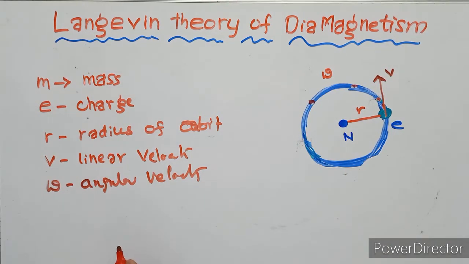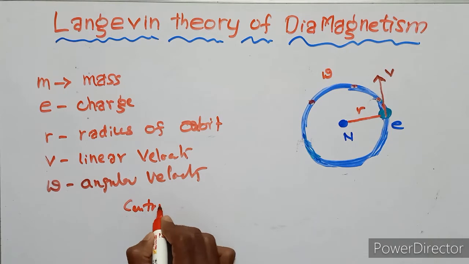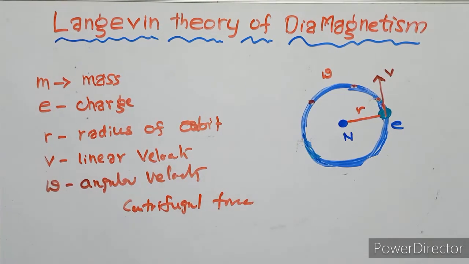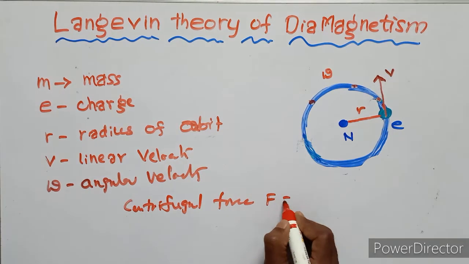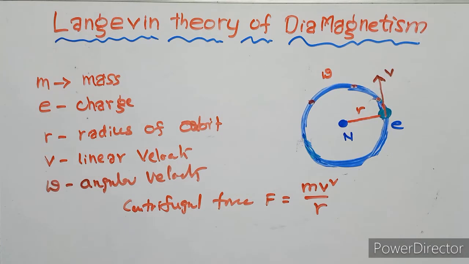First of all, what is the centrifugal force? Centrifugal force F equals m v square upon r. Already we know that m v square upon r is the centrifugal force.